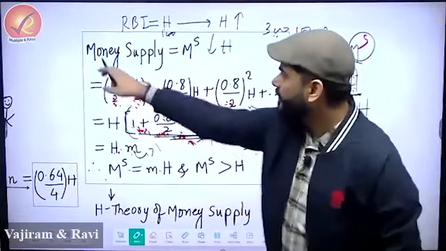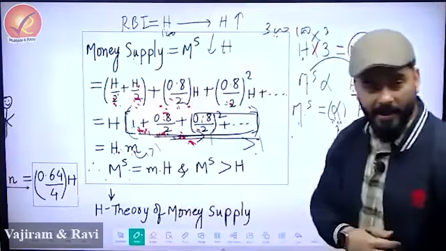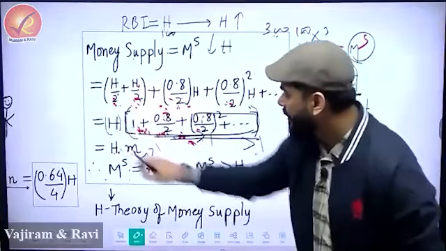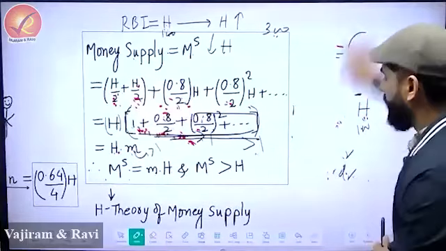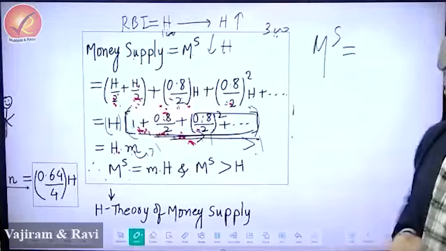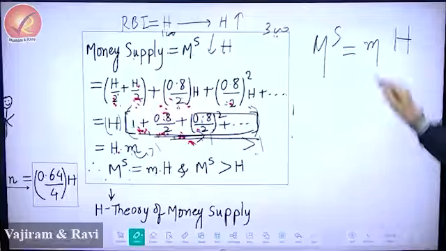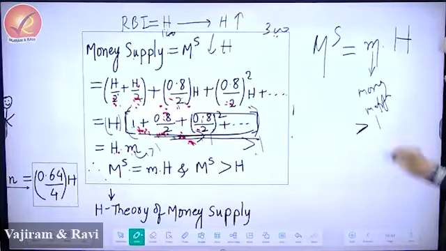This formula tells you that money supply, which is the sum of all this, is equal to m into H. So NCERT tells you that money supply in the economy is equal to m into H, and this m is called the money multiplier, and its value is greater than 1.